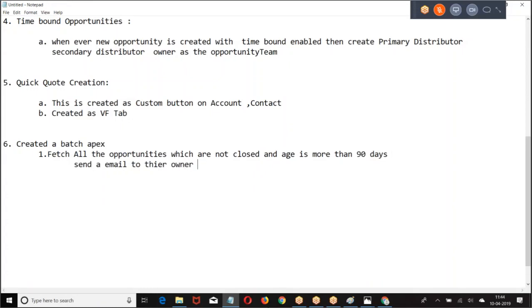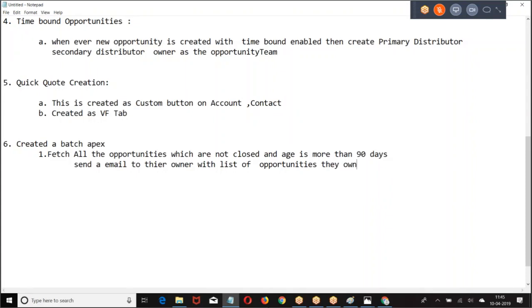Send an email to their owner with the list of opportunities.